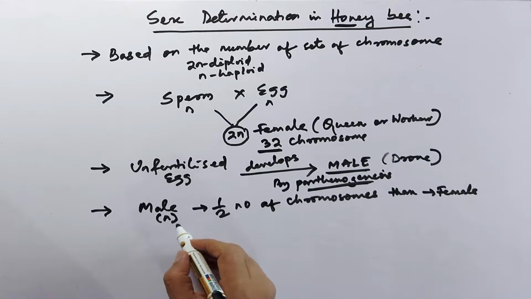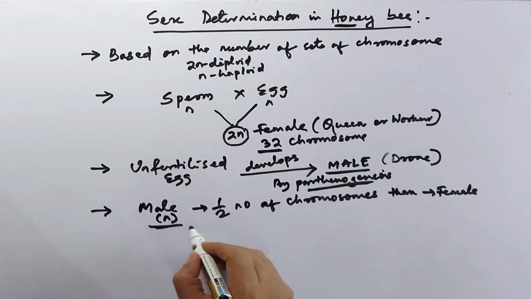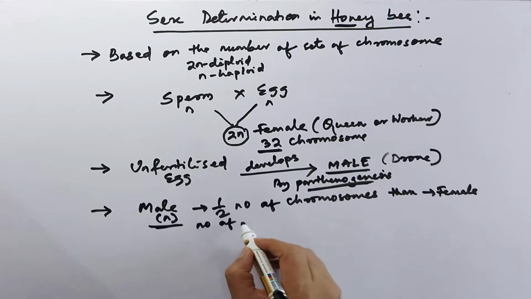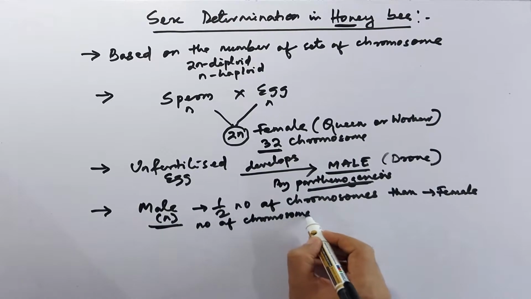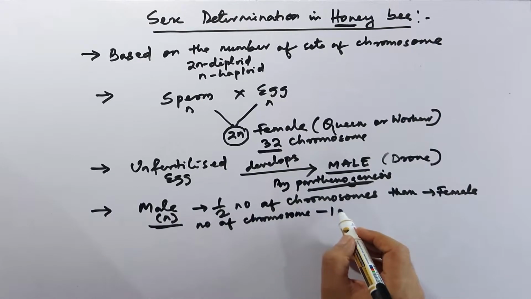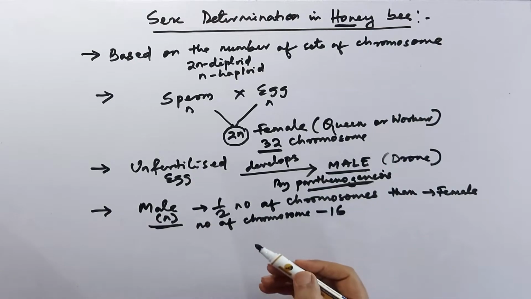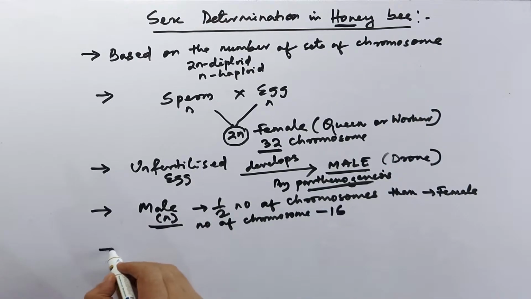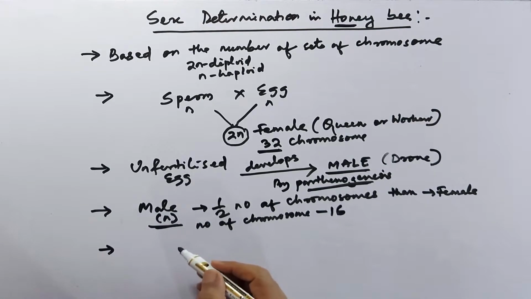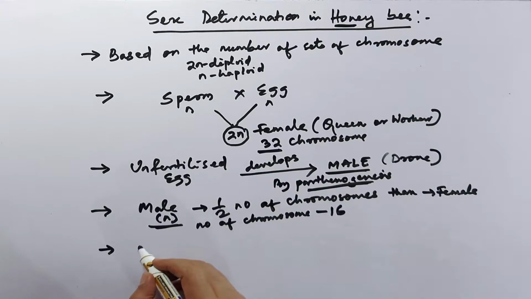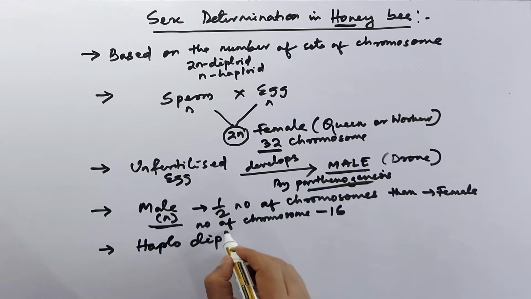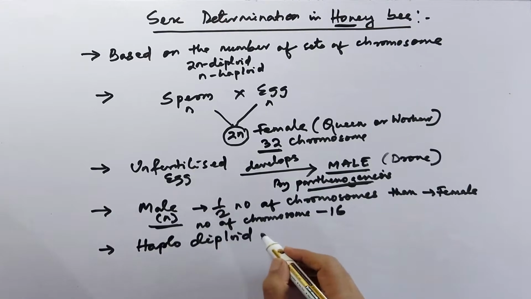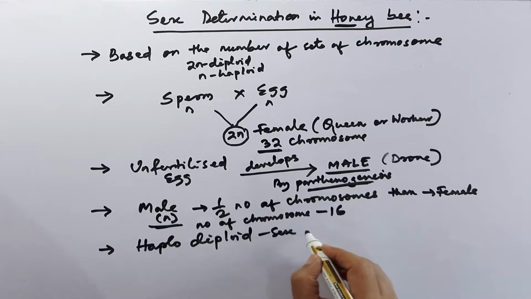The number of chromosomes in this male is 16. So this is also called haplodiploid sex determination.